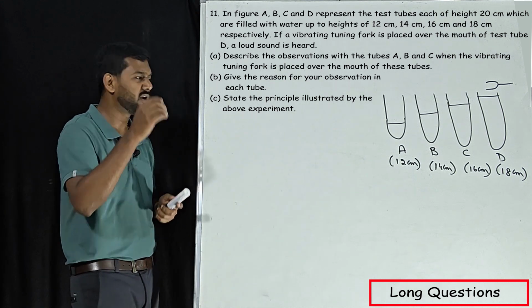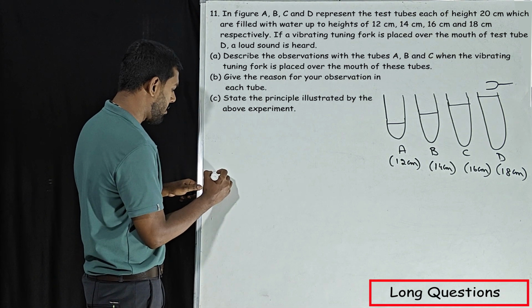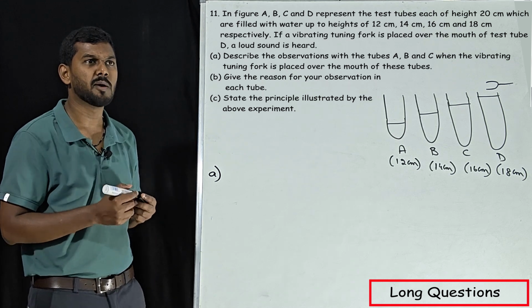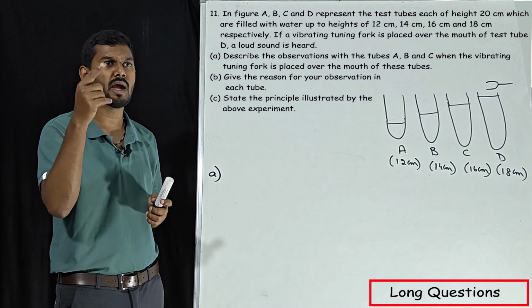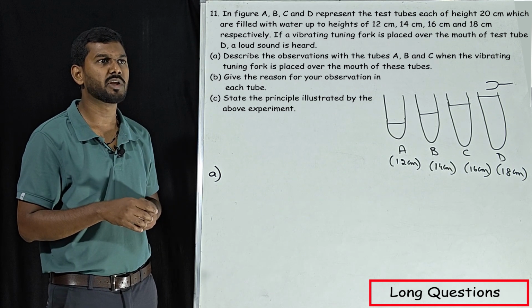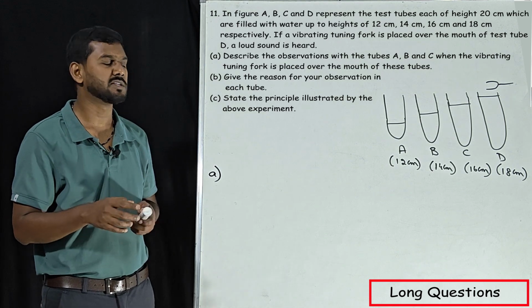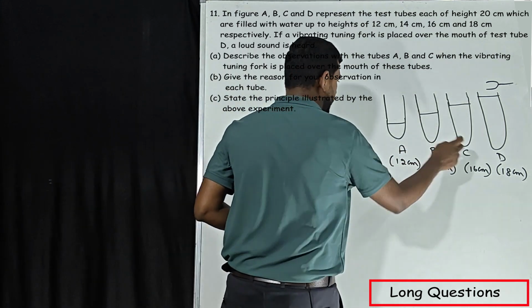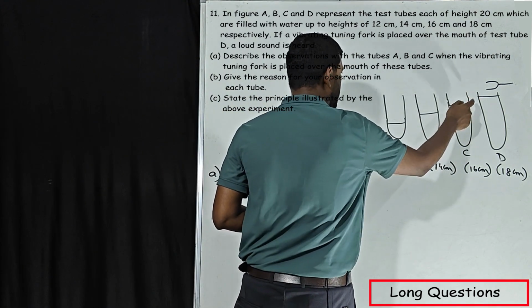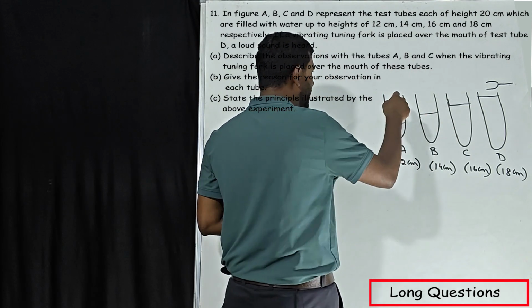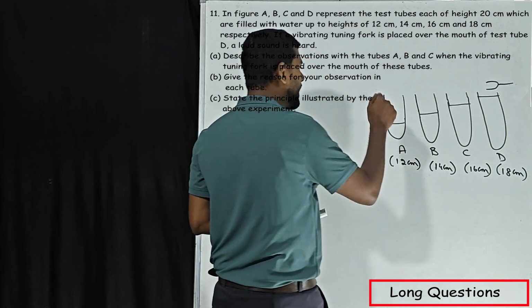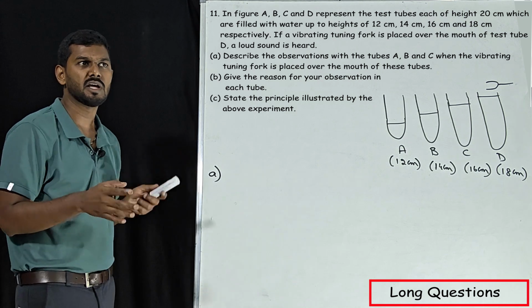Now we'll go for the questions one by one. Describe the observation in test tubes A, B and C when the vibrating tuning fork is placed over the mouth of these test tubes. So we are not going to talk about D, we are going to talk about A, B, C. We make the tuning fork vibrate and keep it at the mouths of A, B and C. So what is the observation?